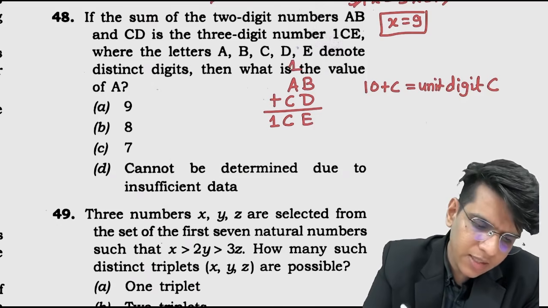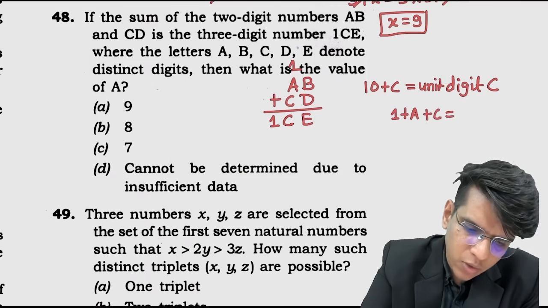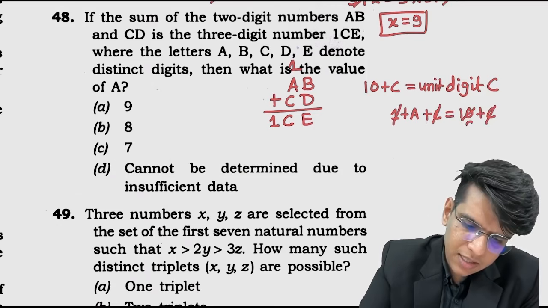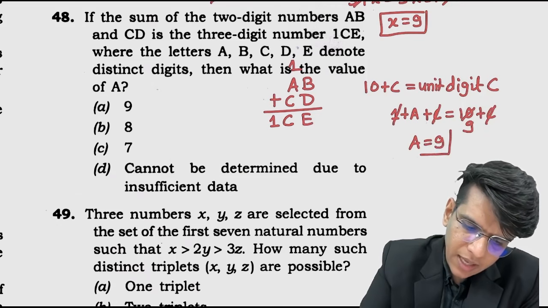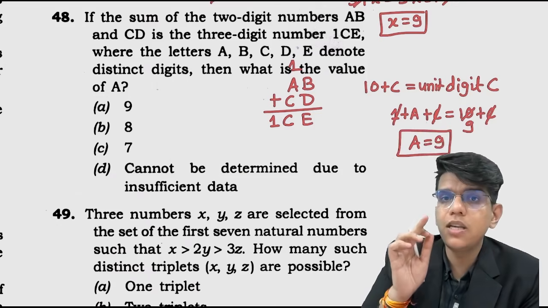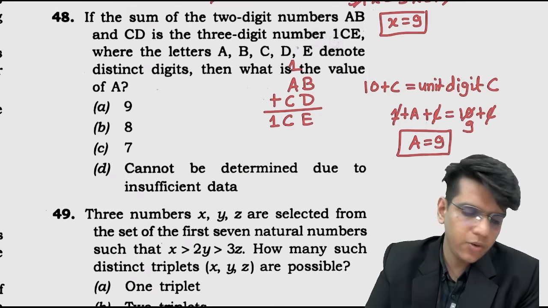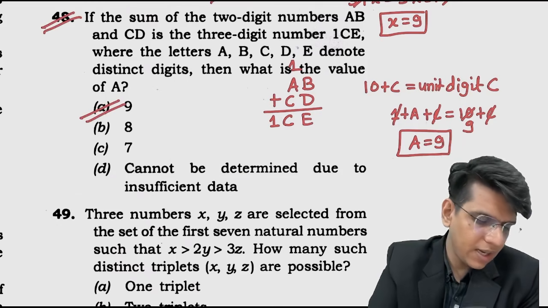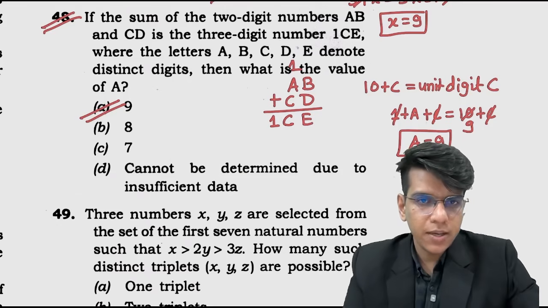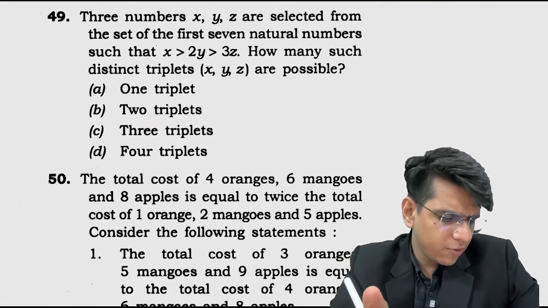So यहाँ पे you can see that A plus A1 plus A plus C equals to 10 plus C, right? C and C get cancelled, this get cancelled, so A equals to 9. A has to be 9 and there has to be one carryover over A and C. That's the only case when you can get C and C. नहीं तो यूनिट डिजिट सेम नहीं होंगी। ओनली पॉसिबल वैल्यू ऑफ ए इज 9। ओके, डन।